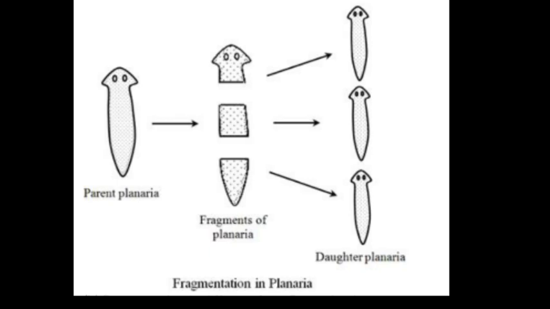Suppose the Planaria worm gets cut into three pieces, as we are seeing in the picture on the slide. After a certain time, each cut piece of the body grows into a complete Planaria worm. In this way, three Planaria worms are produced from just one Planaria worm. Similarly, if the body of Hydra gets cut into a number of pieces, each piece can grow into a complete Hydra. Please always note that Hydra does two types of reproduction.